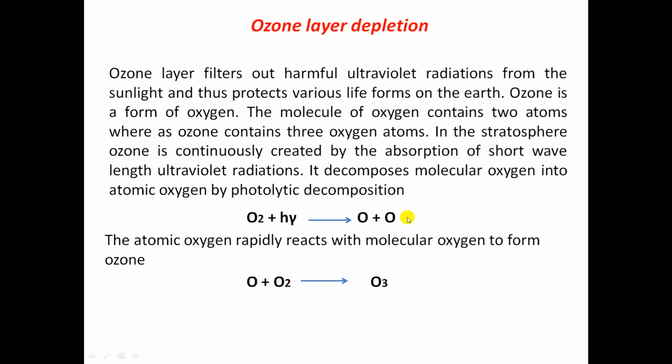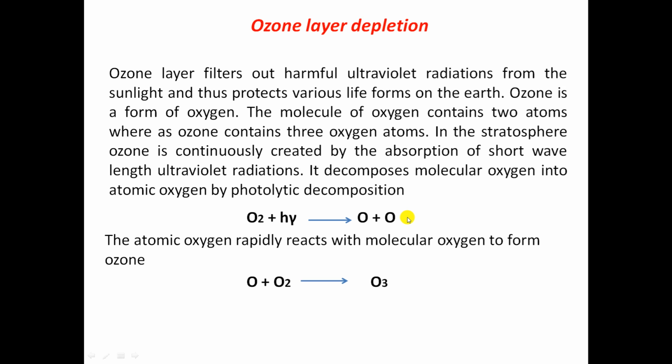Hello friends, now we are going to discuss ozone layer depletion. Ozone is present at all altitudes in the atmosphere, but the maximum amount of ozone is present in the stratosphere. Stratospheric ozone is an important, useful constituent of the atmosphere because of its role: the ozone layer protects life from ultraviolet radiation. Thus, the ozone layer acts as a protective umbrella over the earth, protecting it from harmful radiation.